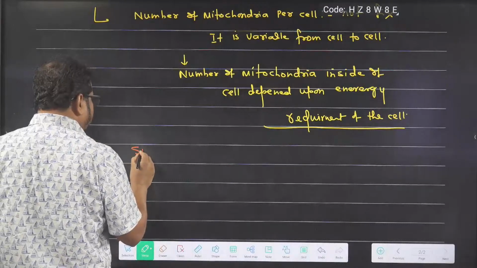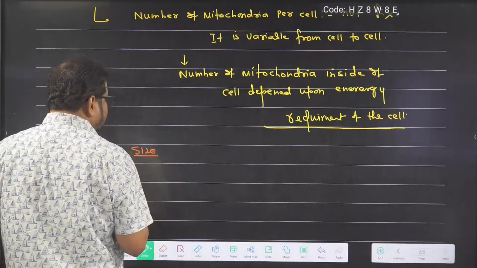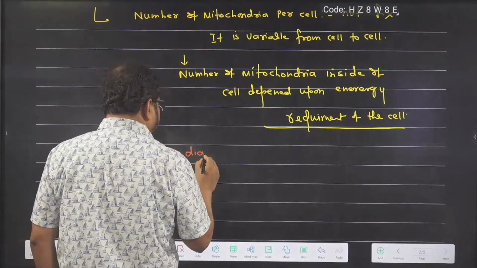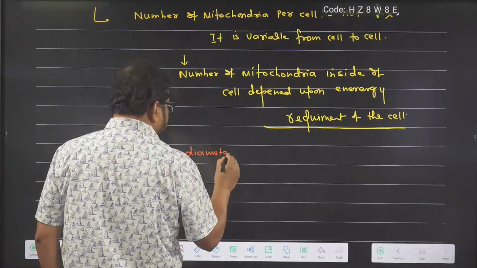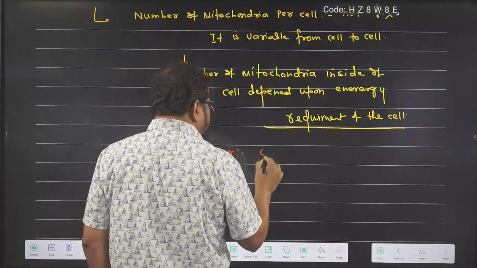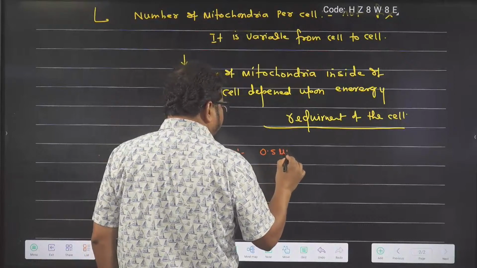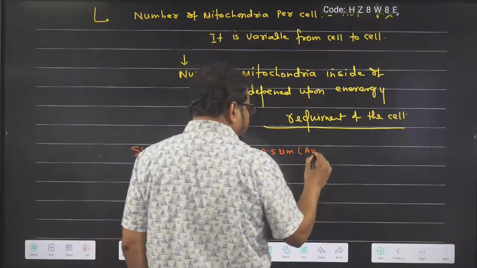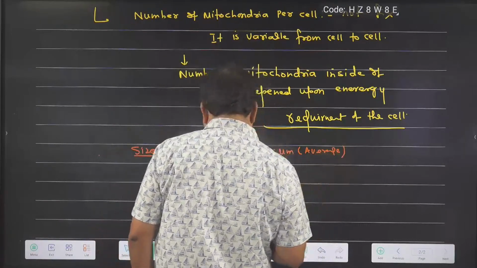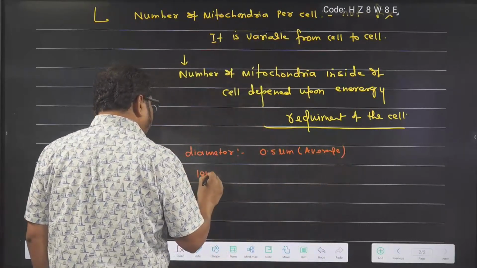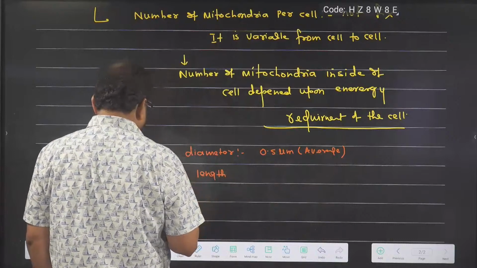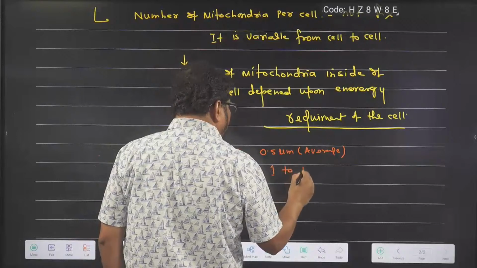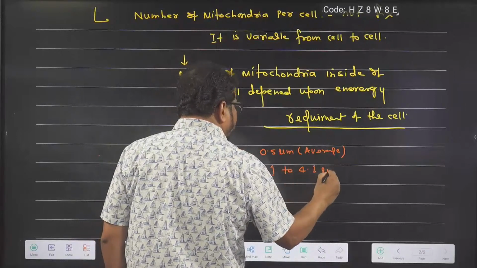Size of mitochondria. If we talk about diameter, it is on average 0.5 micrometer. And if we talk about the length of the mitochondria, it is 1 to 4.1 micrometer.